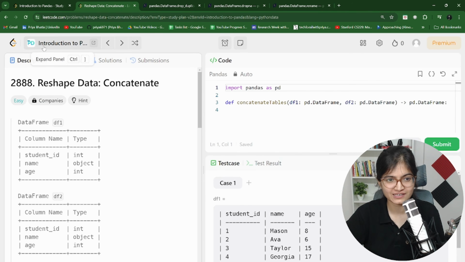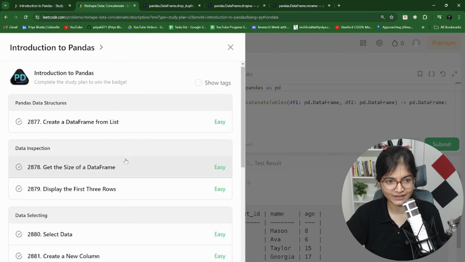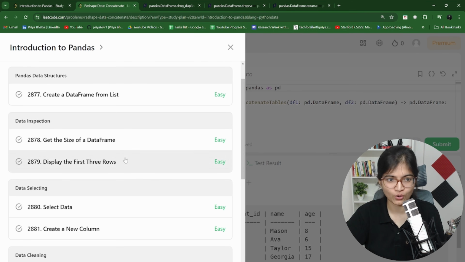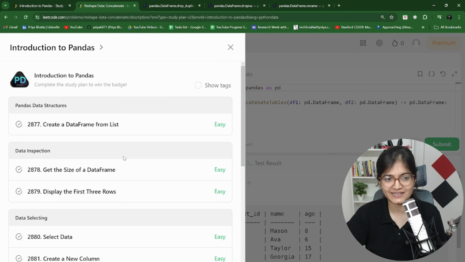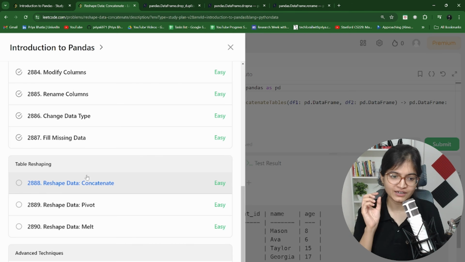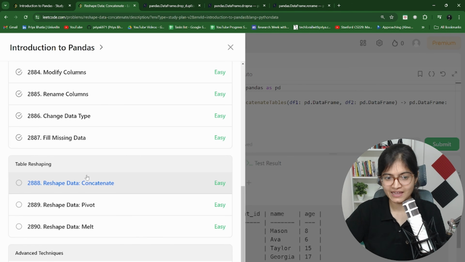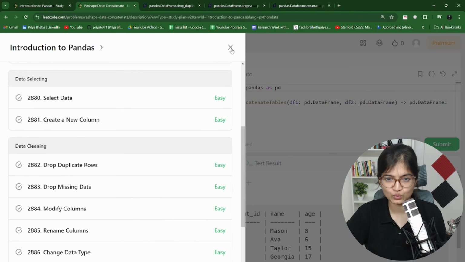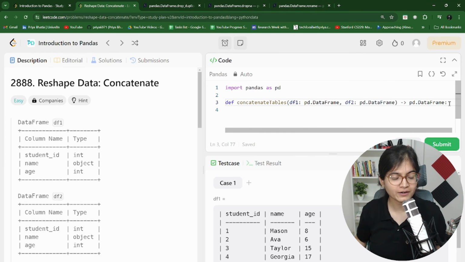So this is how you have to think and have a thought process for these conversions. So far, you can see, we have finished our 4 modules: data structure, inspection, selection, and cleansing. Now, the only 2 modules left are reshaping and the advanced techniques. And let's see whether we will be able to fulfill that part as well or not.